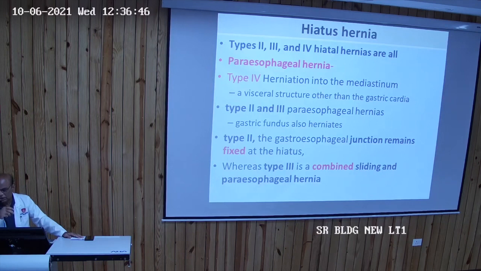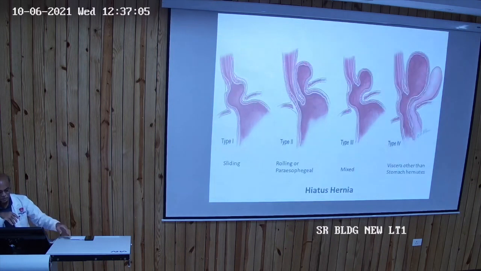If it herniates, it is type 4. Type 2 and 3 are paraesophageal hernias, where the gastric fundus also herniates. Type 2 is when the GE junction remains fixed. When it is a combined sliding and rolling paraesophageal hernia, it is termed type 3. So this is the pictorial explanation for types 1, 2, 3, 4.